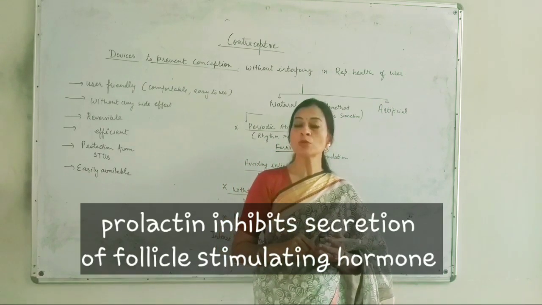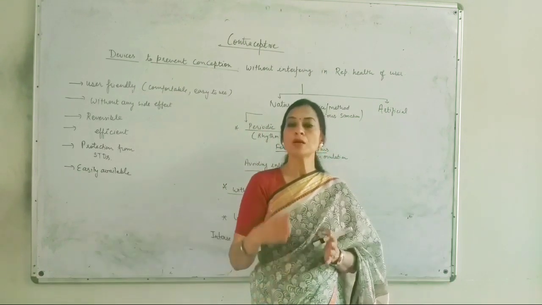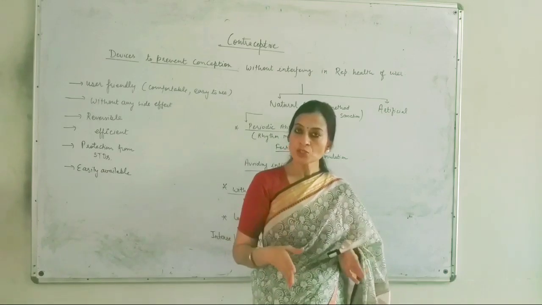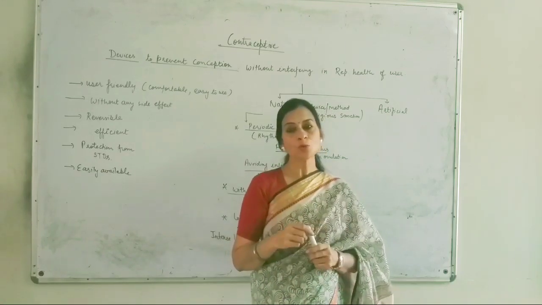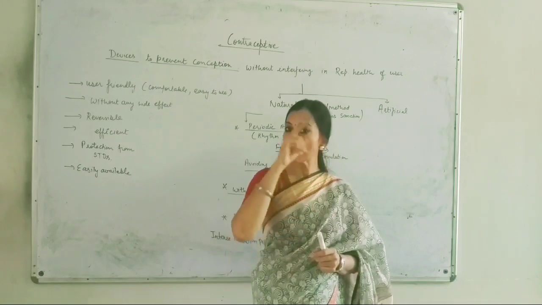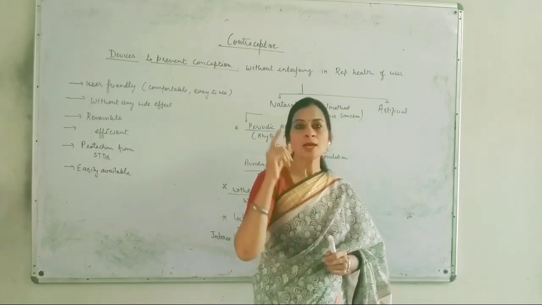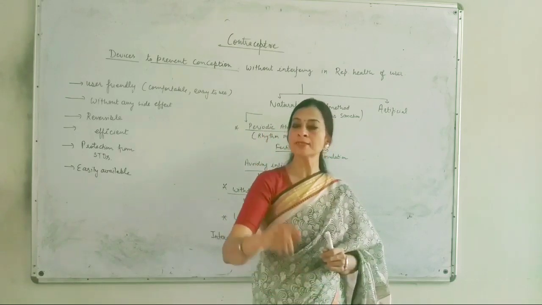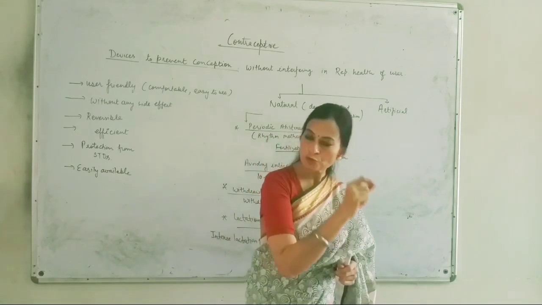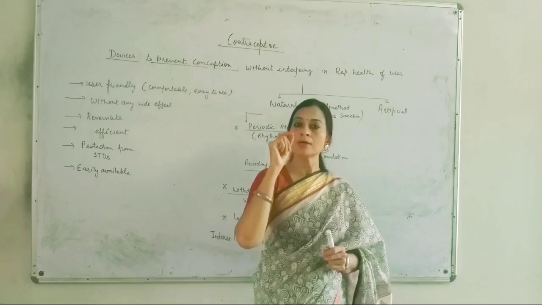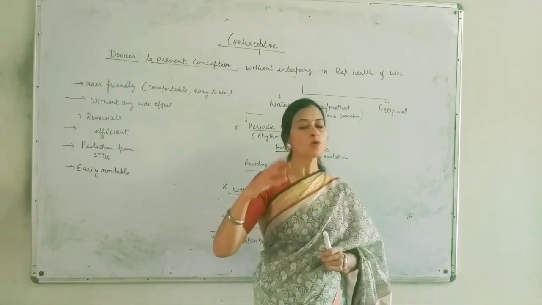This follicle stimulating hormone is the same hormone which helps in maturation of follicles in the ovary. So if the prolactin is releasing, there is no release of FSH, and if FSH is not releasing, there is no maturation of follicles, and therefore there is no release of ovum.